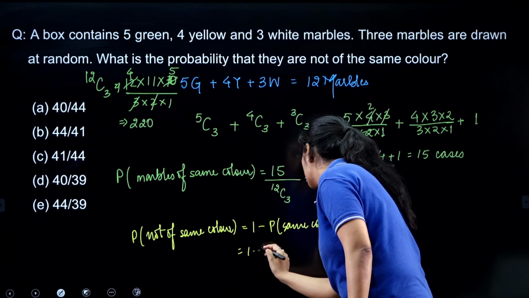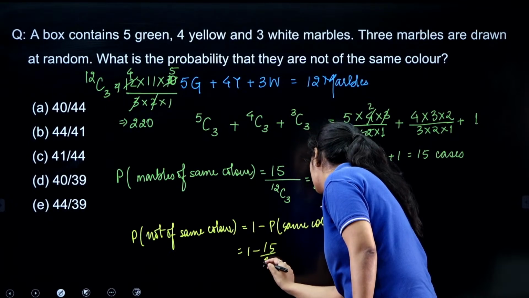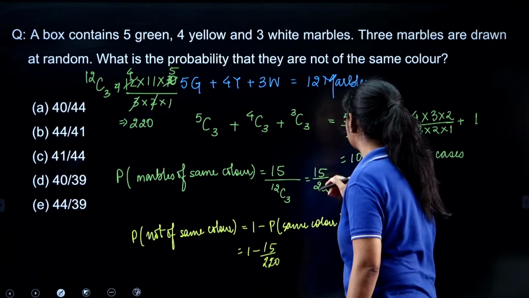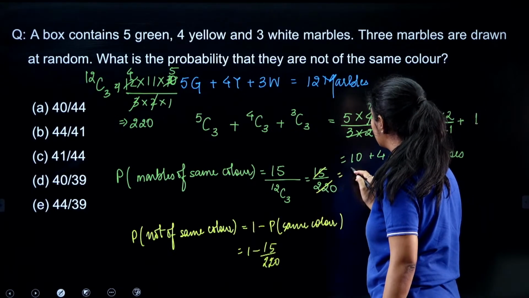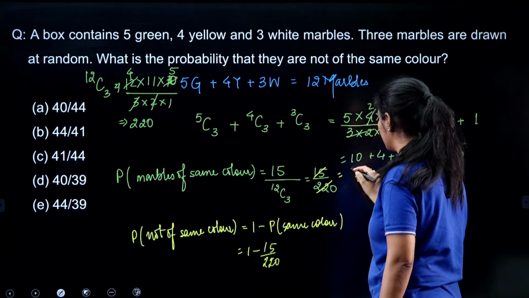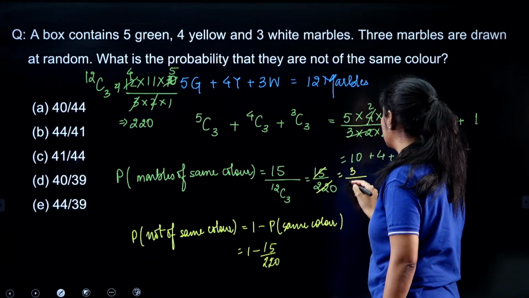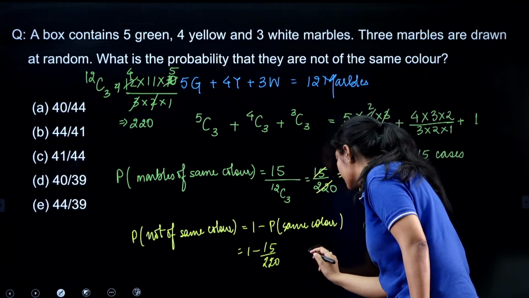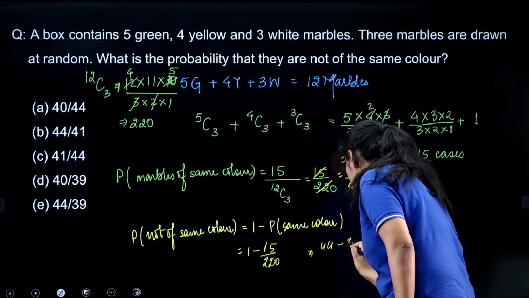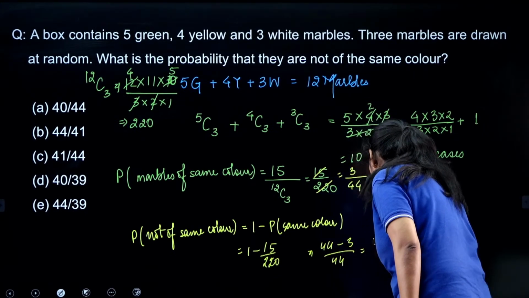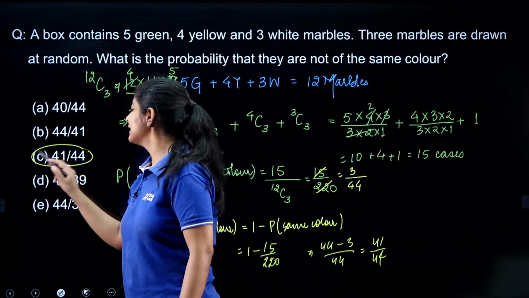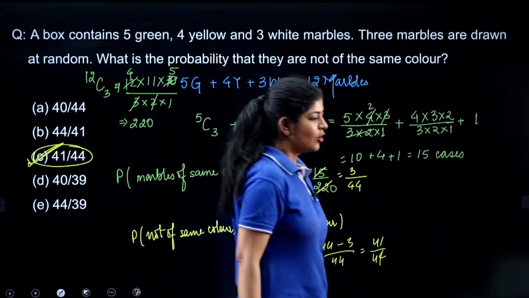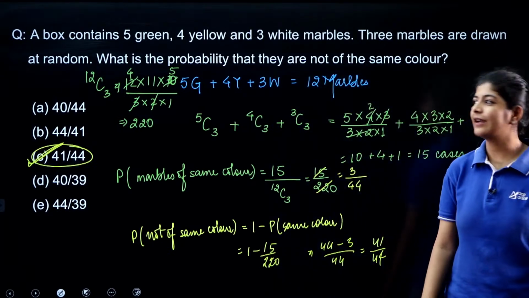So this is 1 minus 15 by 220. With the help of 5 we can reduce it, and here we are getting 3 and 44. So 44 minus 3 by 44, here we are getting 41 by 44. Option number C is the correct one.